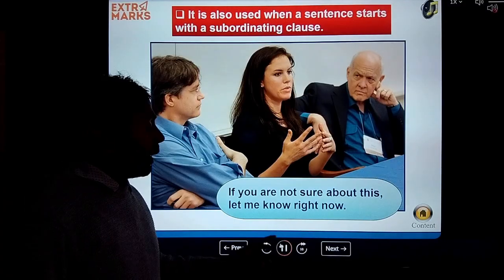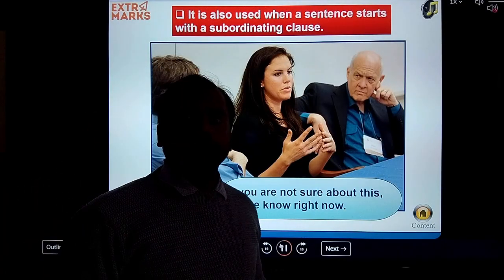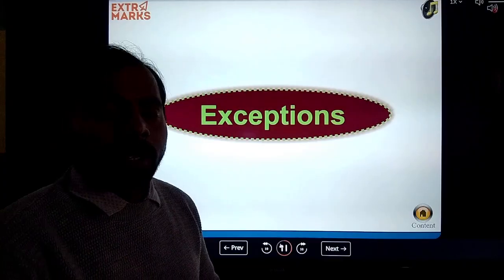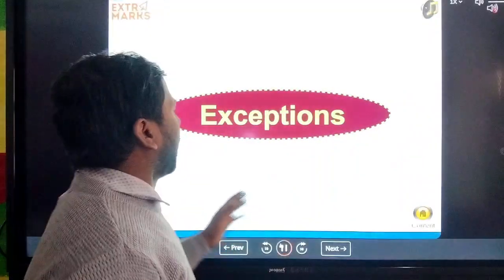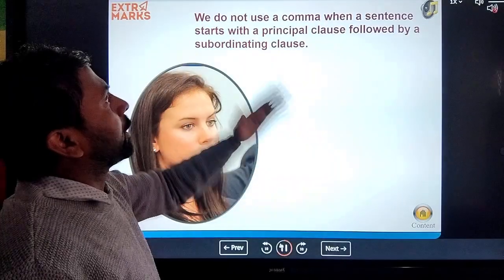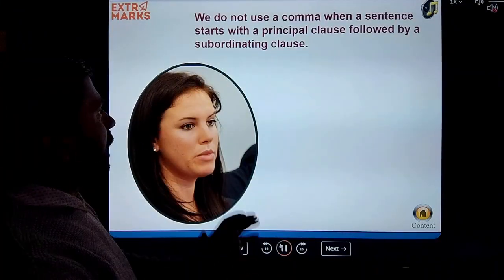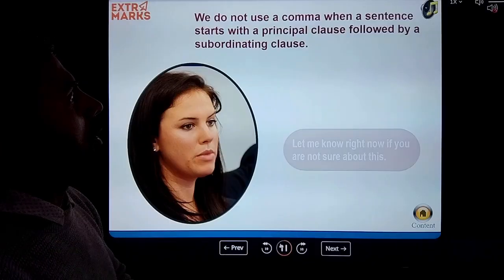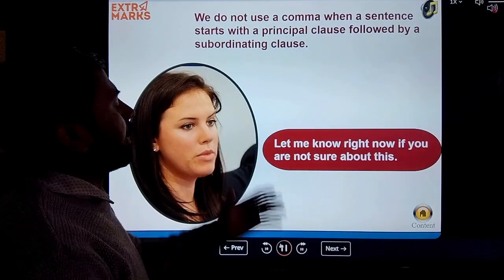Okay. Next, here we are talking about the comma, and here the exceptions. Which is the exception? Exception: we do not use the comma when a sentence starts with the principal clause followed by a subordinate clause.